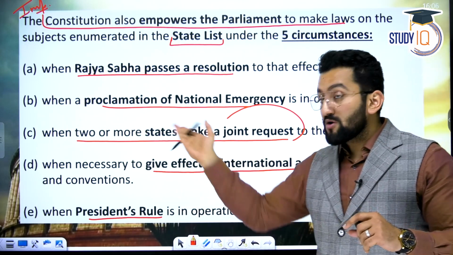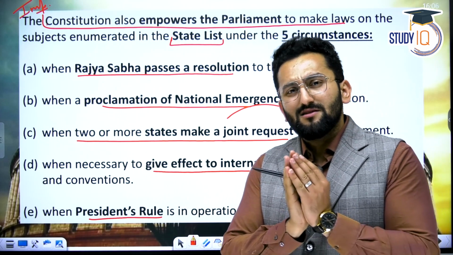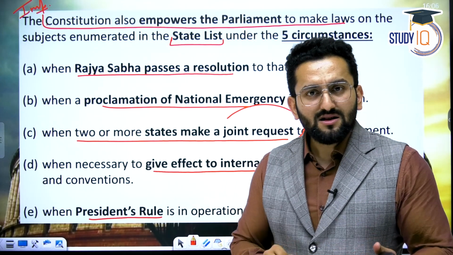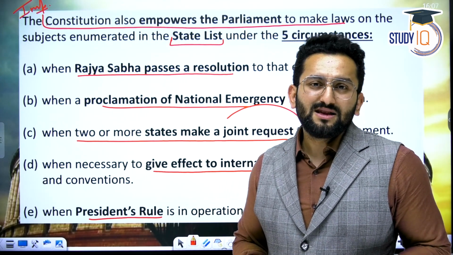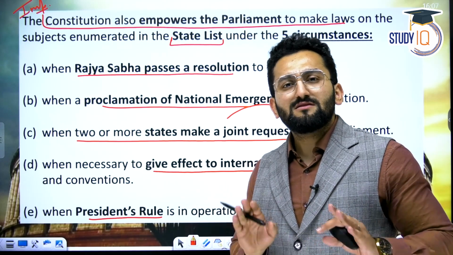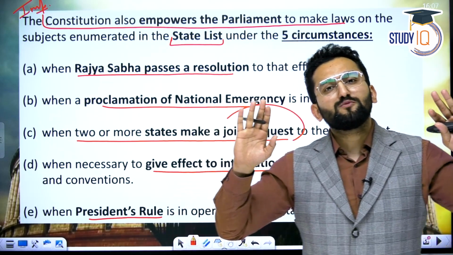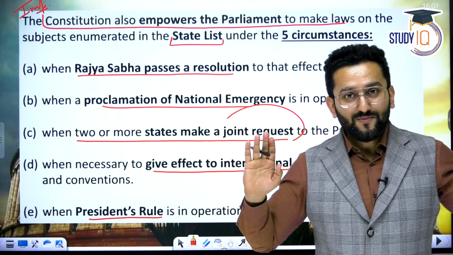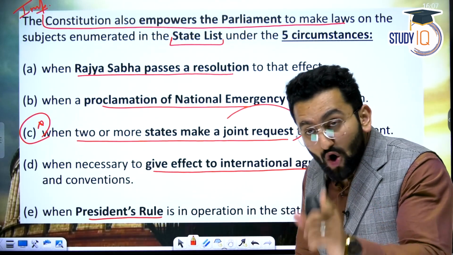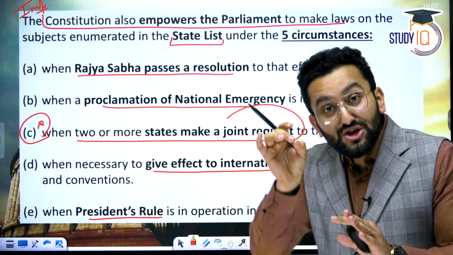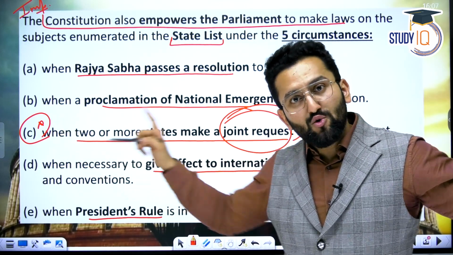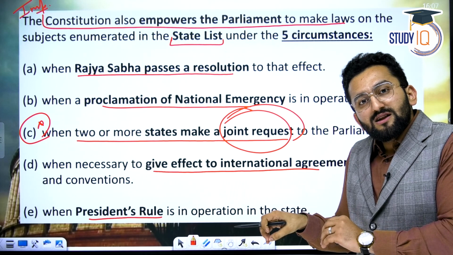Third, 2 or more states come to Parliament. They say, sir, please make law on this matter. Now Parliament says this matter is mentioned in the state list, why are you coming to me? Then these states say, sir, we think you are more expert in this, so please make law on this matter, though it is mentioned in the state list. Now Parliament says, okay, we are going to make this law. So Parliament can make this law. Okay, but please remember, there's a special case here. The law made in this condition is going to be applicable just on the states who made this joint request, not all states. Whoever made the request, sir, this matter in the state list, please make the law.